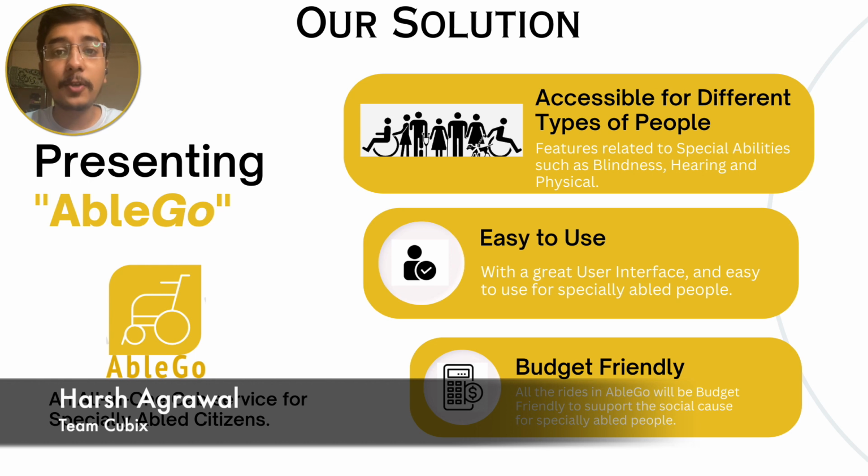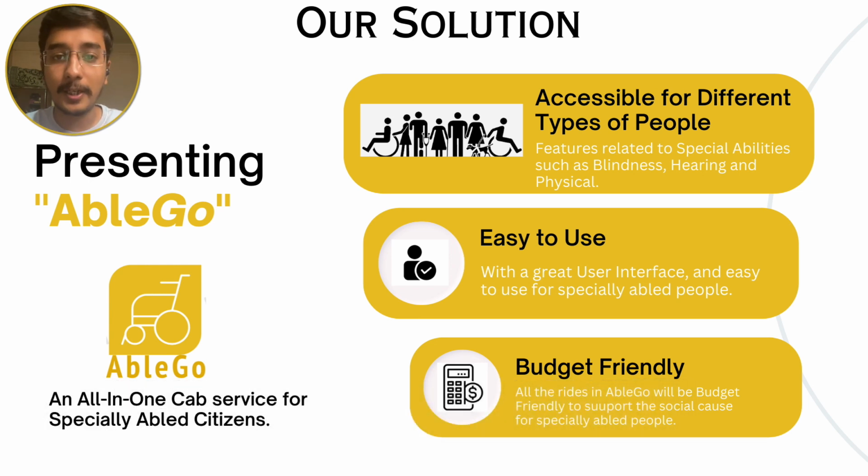So let us proceed to the proposed solution for the defined problem statement. Presenting AbleGo, an all-in-one cab service for specially abled citizens with features related to special abilities such as blindness, hearing, and physical problems, with a great user interface and budget-friendly rides.